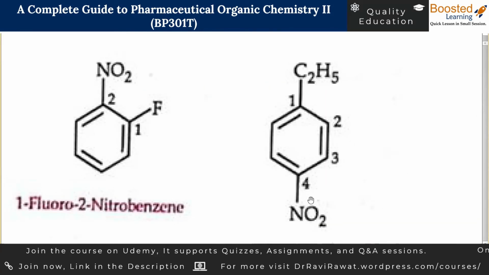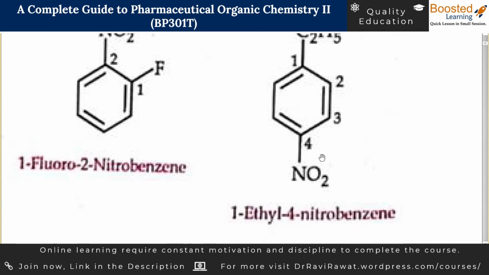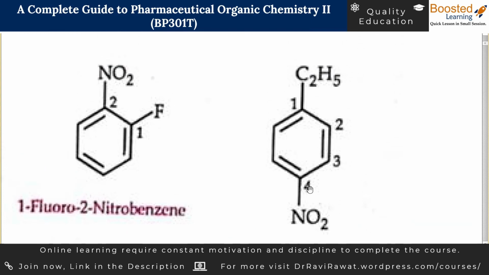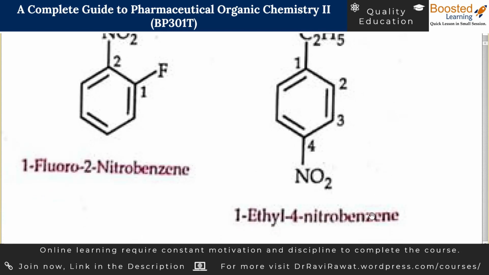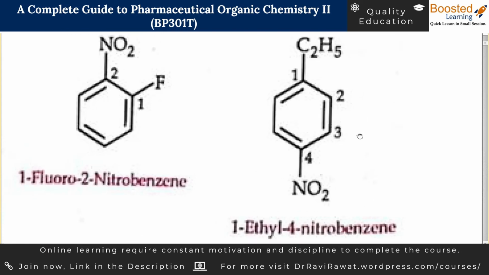Let us take the third example. In this case, there is a mistake. The mistake is this: the ethyl group is assigned the first priority and the nitro group is assigned the fourth priority. Otherwise, you could write it as 4 ethyl, 1 nitro benzene. This should be the exact name for this molecule. 4 ethyl is coming earlier because E comes earlier as compared to the alphabet N. So 4 ethyl 1 nitrobenzene should be the correct name for this.